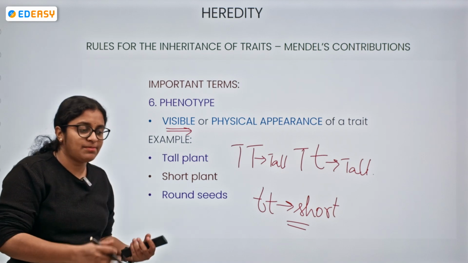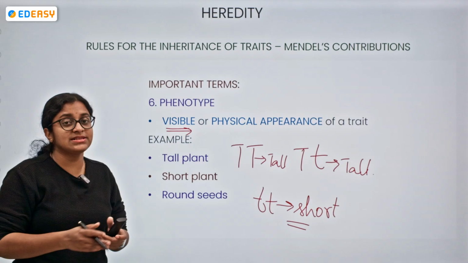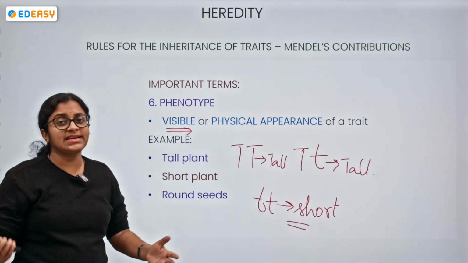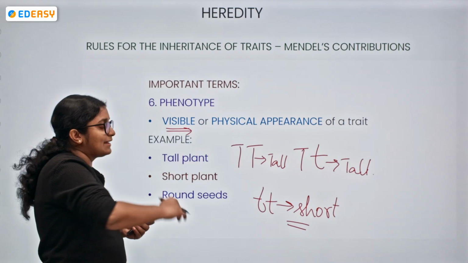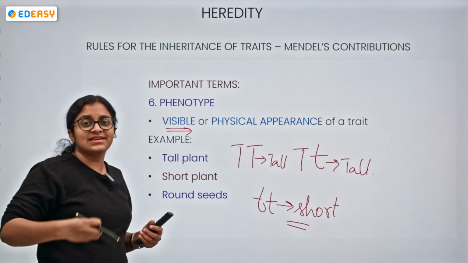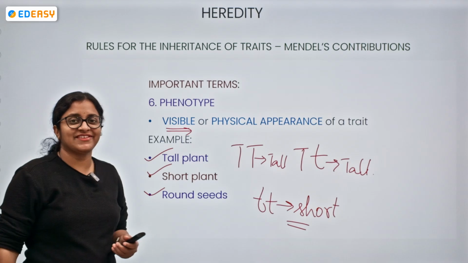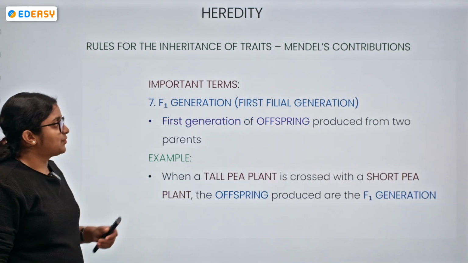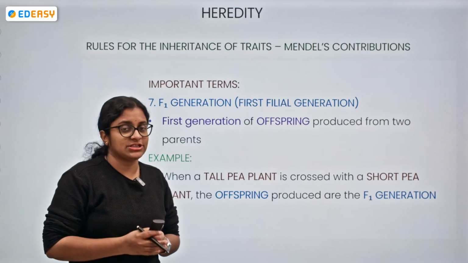It can be a tall plant, a short plant, round seeds or wrinkled seeds, yellow seeds, green seeds, it can be anything. But the phenotype is only the physical appearance of a trait. Got it, everyone? Now we have some more important terms, like the F1 generation and the F2 generation.